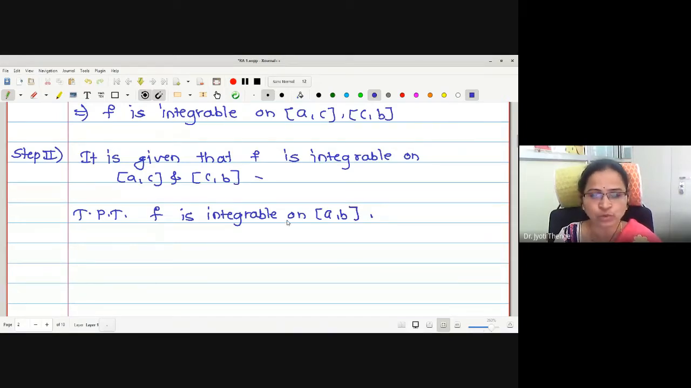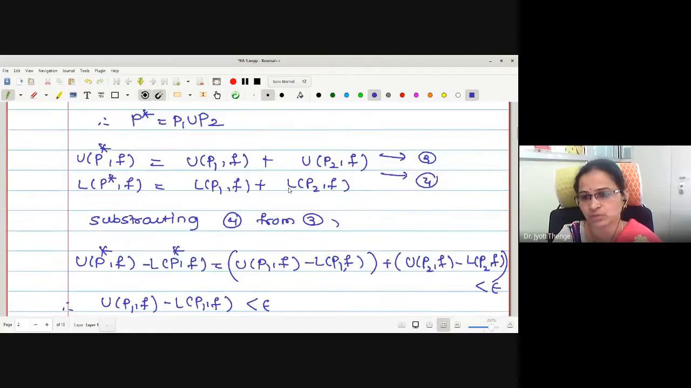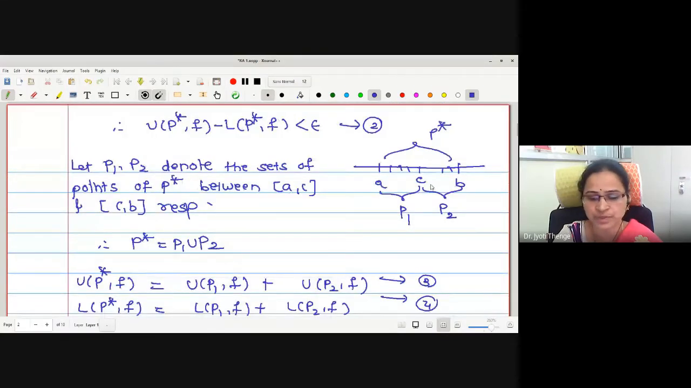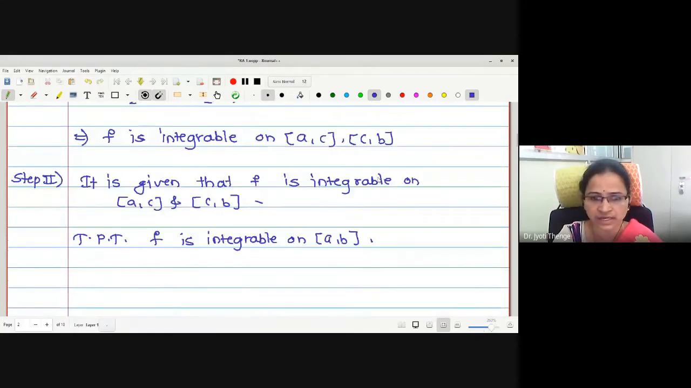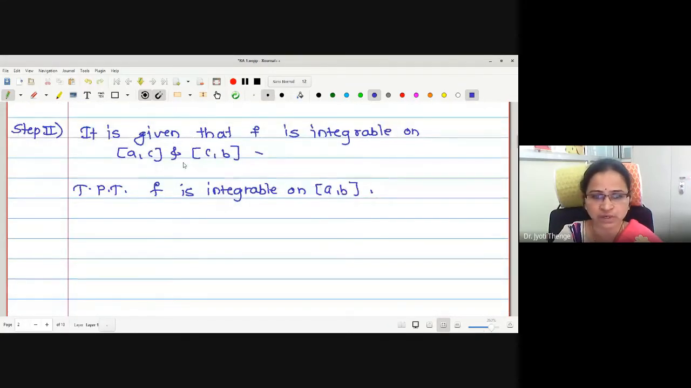Already we have made two different partitions P1 and P2 of P star. Therefore, let us write the conditions of integrability with respect to these two intervals. Let me write, for epsilon greater than 0, we can find partitions.